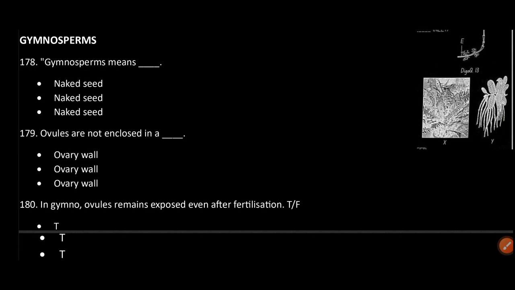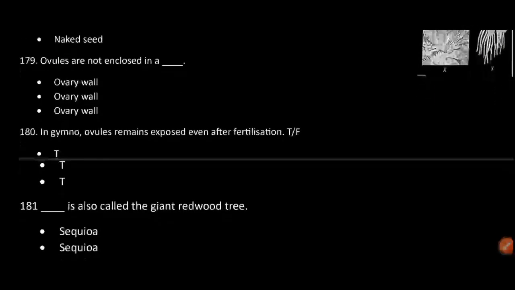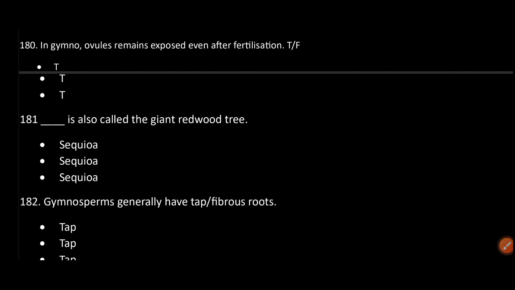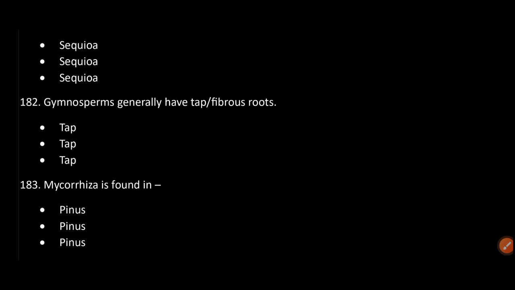Gymnosperms. Gymnosperms means naked seed. Ovules are not enclosed in an ovary wall. In gymnosperms, ovules remain exposed even after fertilization. True. Sequoia is also called the giant redwood tree.